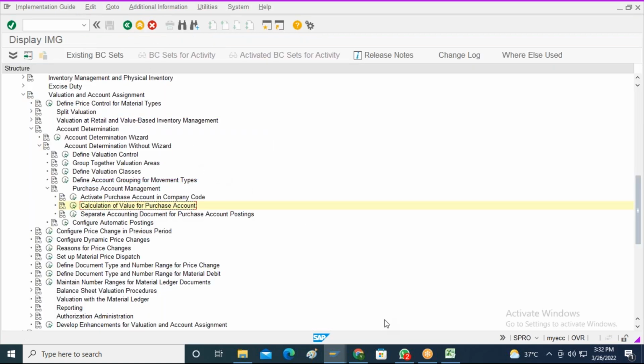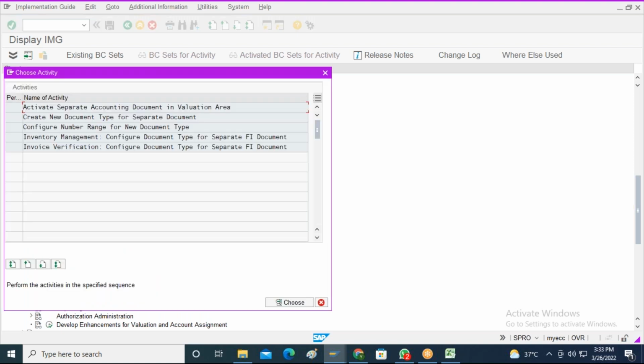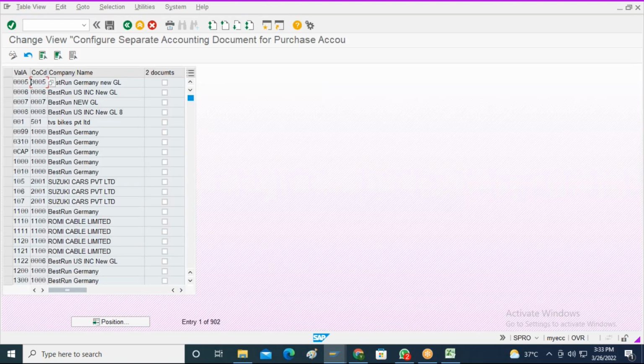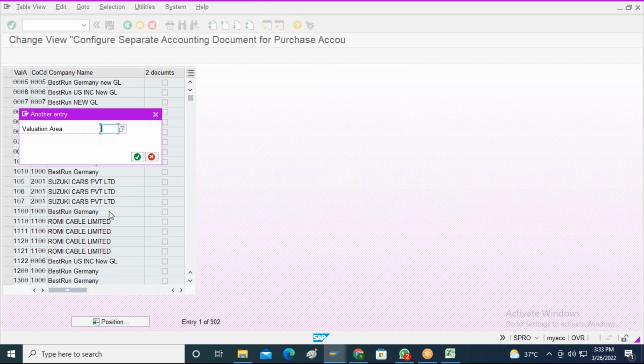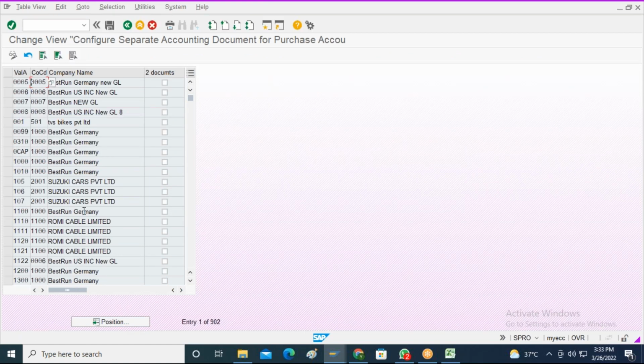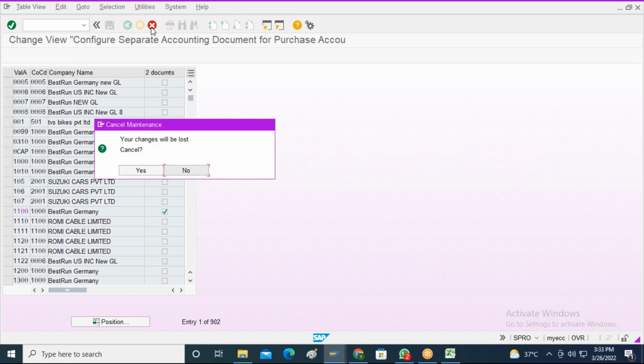Now we have the separate accounting document for purchase account postings. I will click on Separate Accounting Document for the Purchase Account Postings. I will go to Activate Separate Accounting Document in Valuation Area. So I will go to the valuation area of company code. Let us say this is the company code which was created for Germany. I can activate two documents over here. Let me now go back.